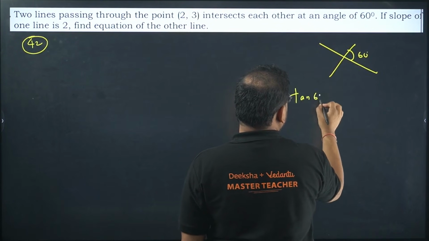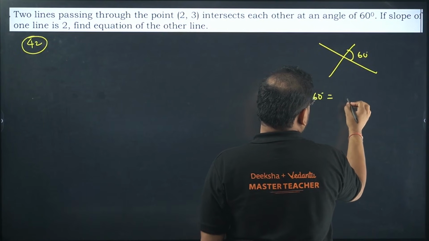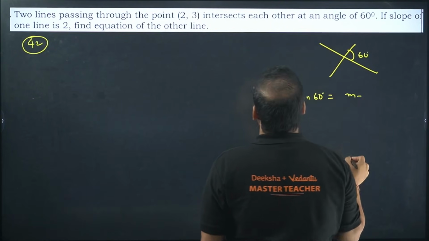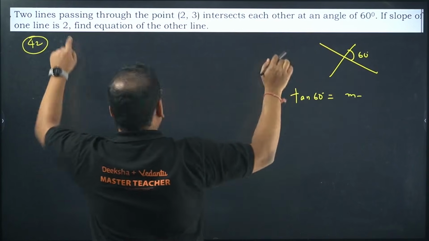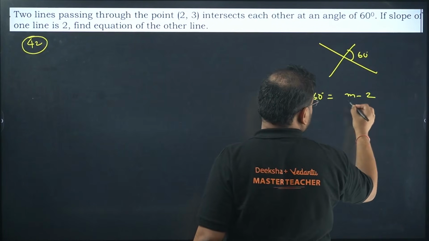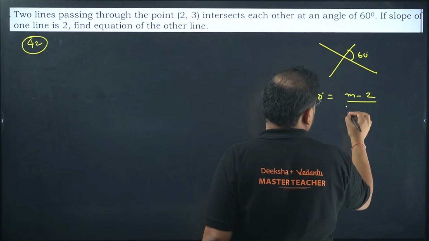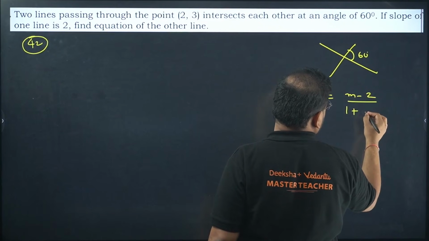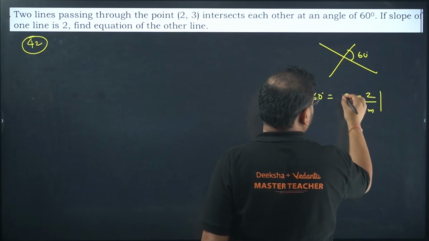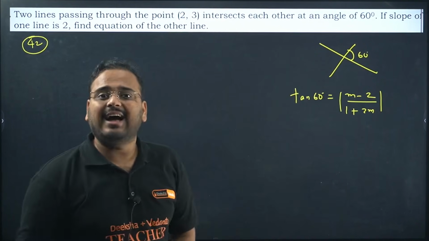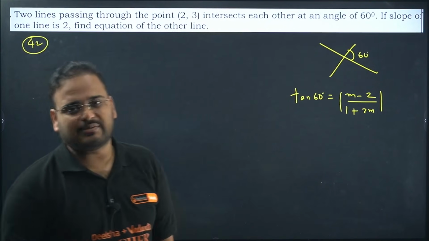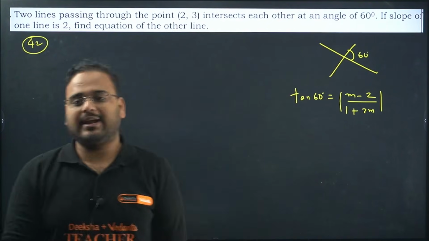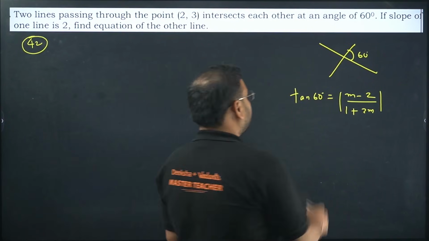Tan 60 degrees is given by, the slope of one line is given as 2, so m minus 2 upon 1 plus 2 into m, so 2m. This is the angle between two lines expressed as tan theta equals m2 minus m1 upon 1 plus m1 m2.